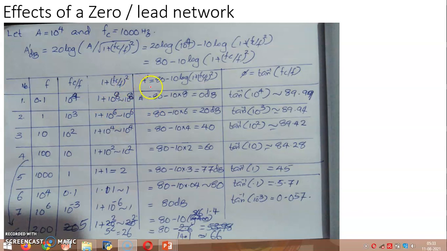Then gain is 80 minus 10 logarithm of 10 raised to 8. That is 80. 8 into 10, that is 80. 80 minus 80, 0 dB.